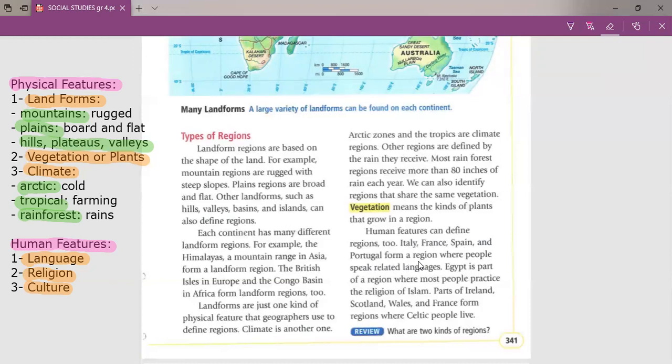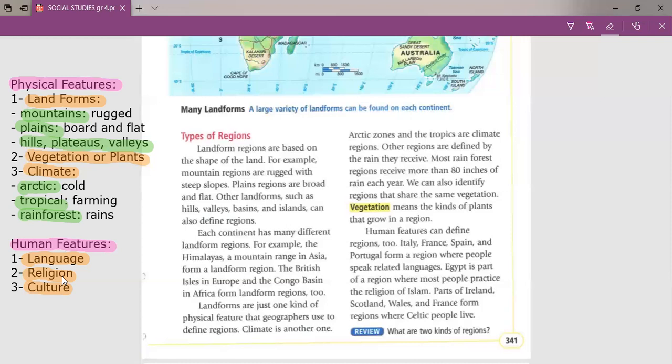When I say, for example, Egypt, Bahrain, Kuwait, Qatar, Libya, Syria, Sudan, Yemen, Saudi Arabia, Emirates, all of these countries are a language region. Why? Because all of these countries speak one language, which is the Arabic language. Sometimes when I say all of the Arab countries like Egypt, Syria, Saudi Arabia, Kuwait, Emirates, all of these countries also are religion regions. Why? Because all of these countries are Muslim. They have the religion of Islam.